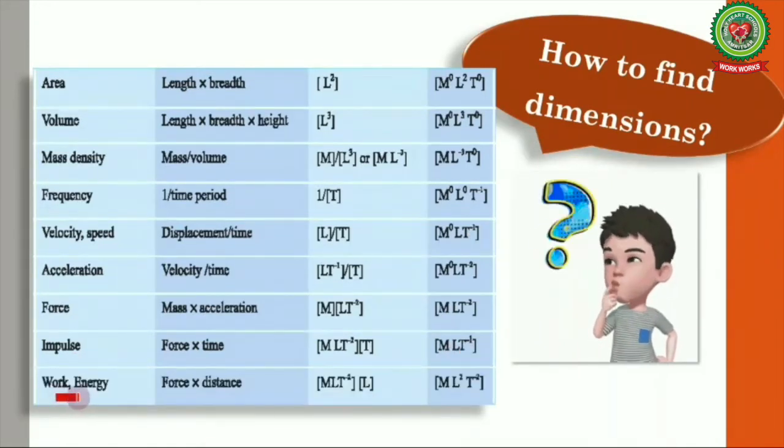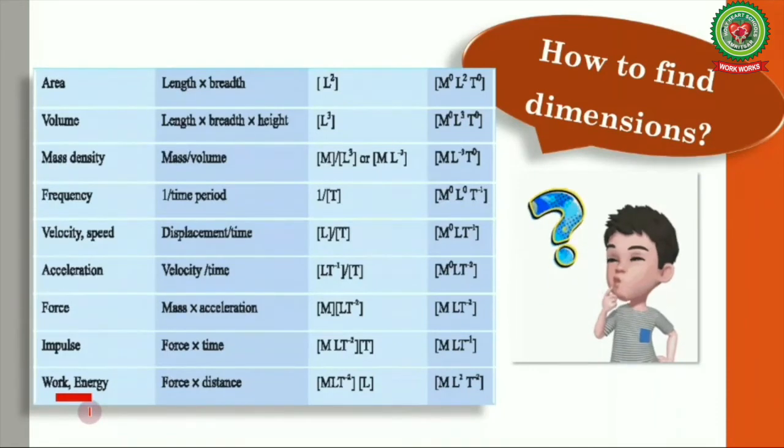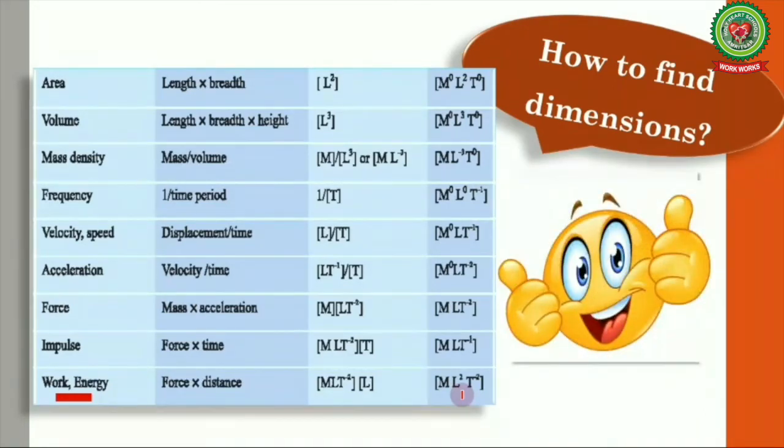In the last, we have work and energy. Students, work and energy both have the same dimensions, and we know that work is equal to force into distance. So the dimension of work or energy is 1 in mass, 2 in length and minus 2 in time. So in this way, we can find the dimensions of any physical quantity which depends upon the base quantities.